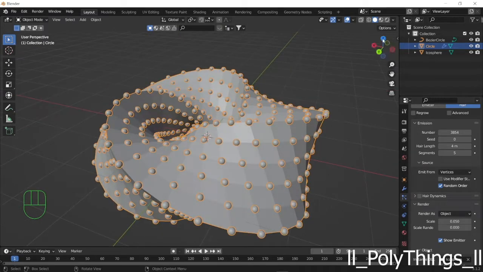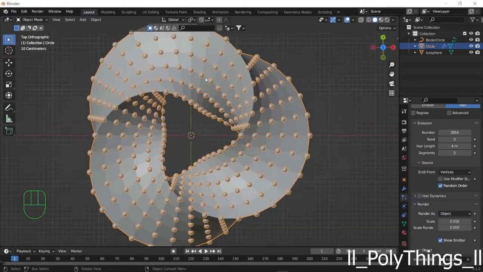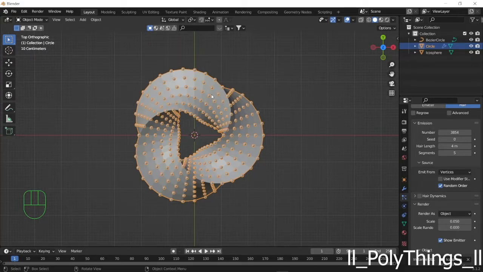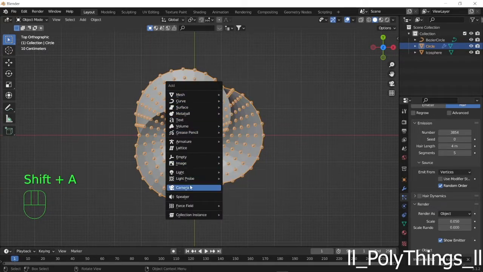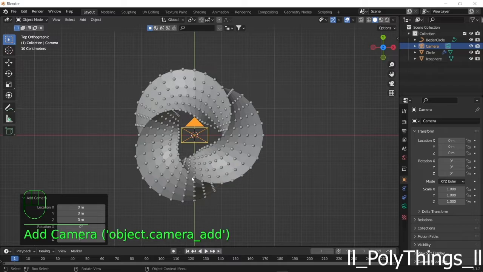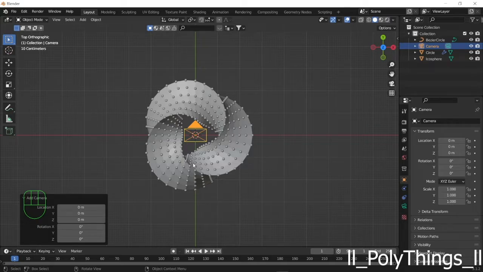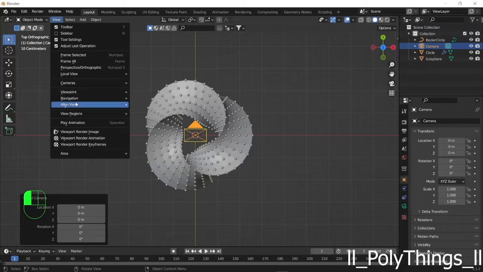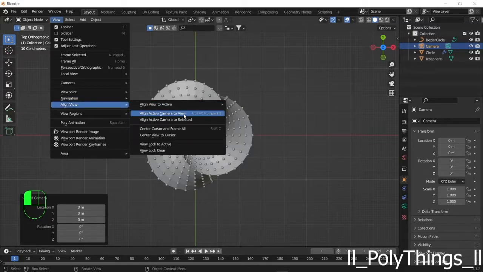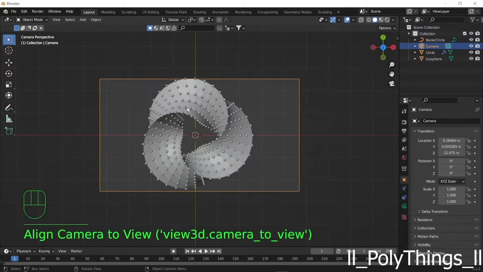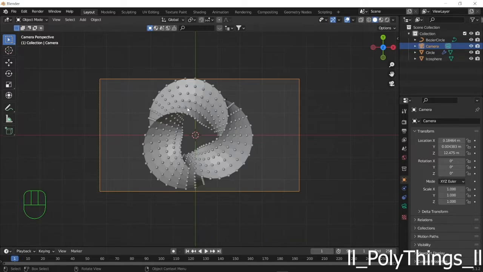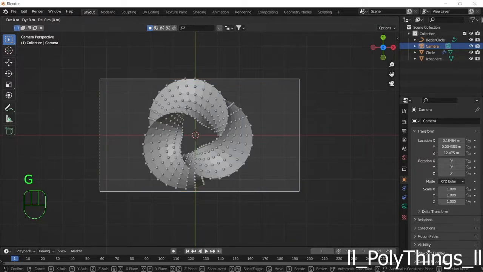Now press the Z icon up here so it will bring us to top view. Press Shift A, add a camera, and find a good view on your viewport and press Ctrl Alt Numpad 0, or go to View, Align Active Camera to View. So your camera will be aligned to your viewport. Now let's adjust this a little bit.